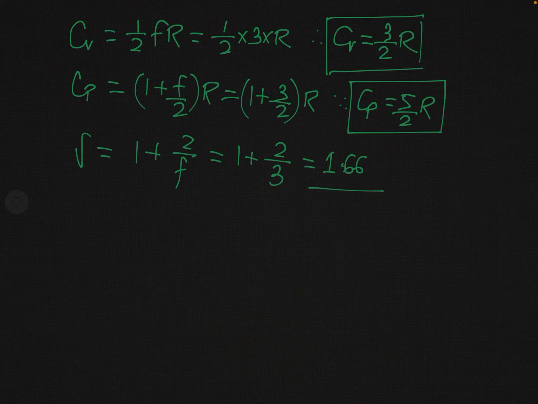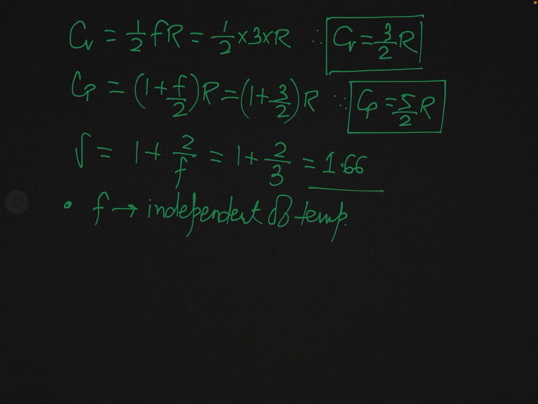Actually, as we have seen in the previous lectures, the degree of freedom of a monatomic gas is independent of temperature. It means at room temperature or very high temperature, the molecules of the monatomic gas have the same degree of freedom, and that is equal to 3.